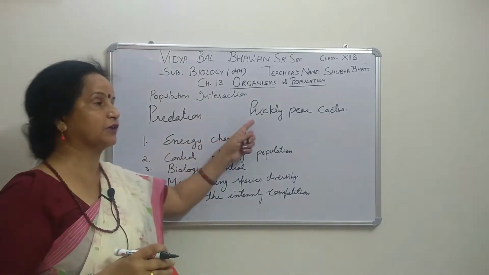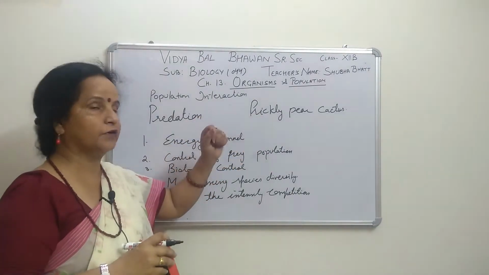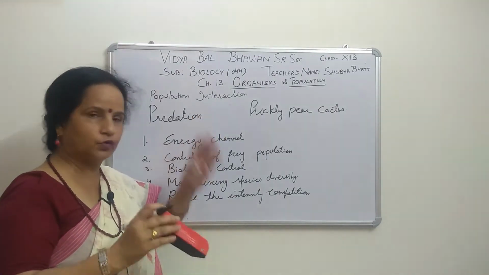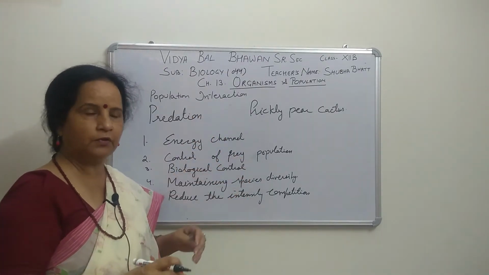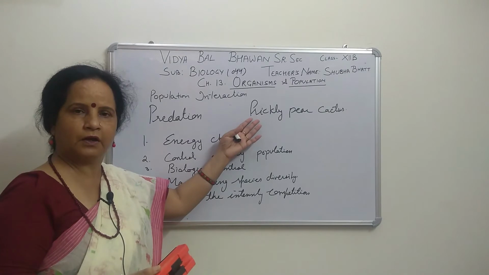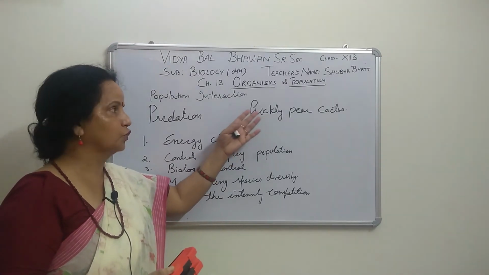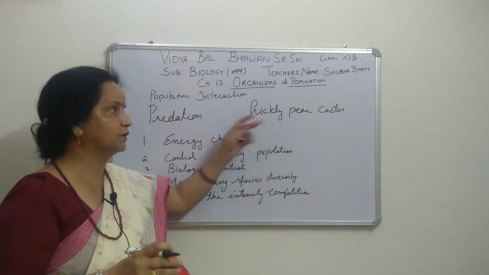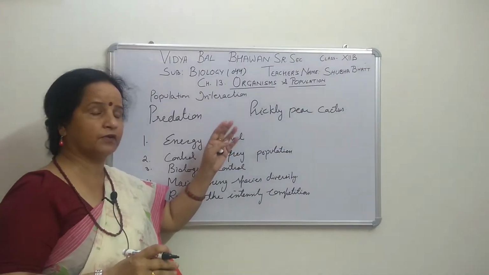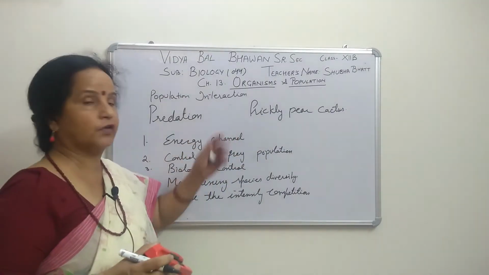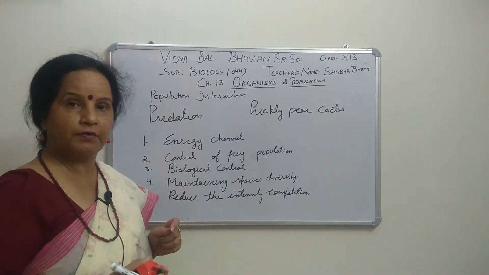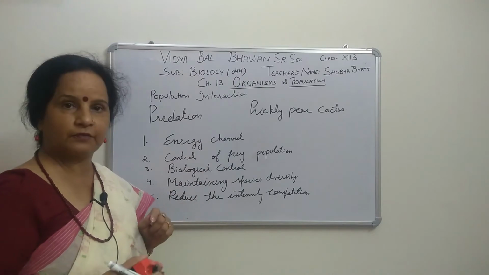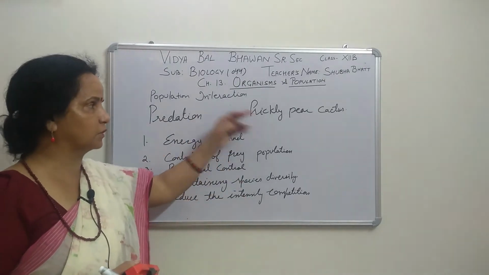Because it was an exotic species, there were no natural predators in that particular ecosystem when it was introduced in Australia. So no one was going to eat it. Its spread became havoc for the Australian government, and it became very difficult to handle. So then the government took a step to minimize the growth of this cactus.